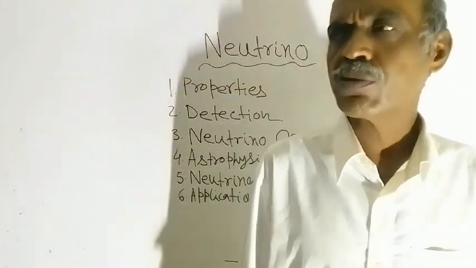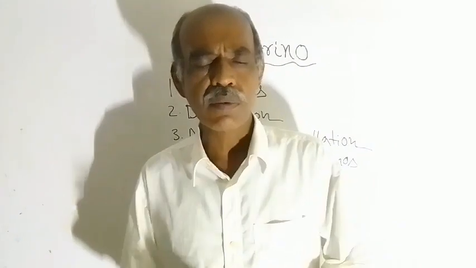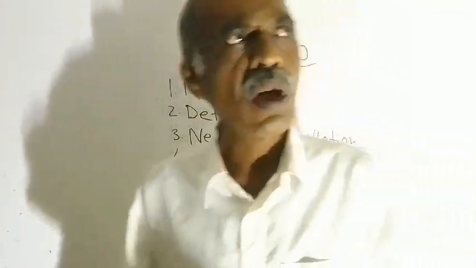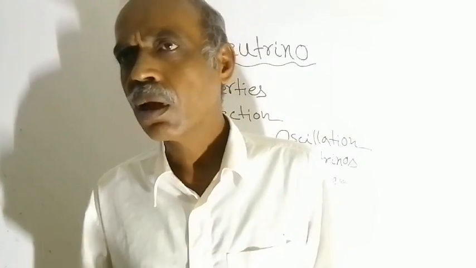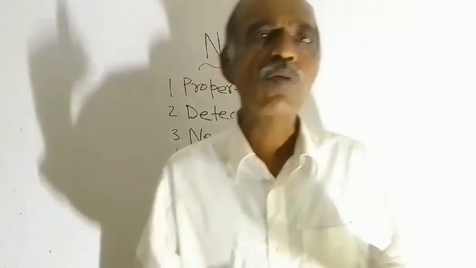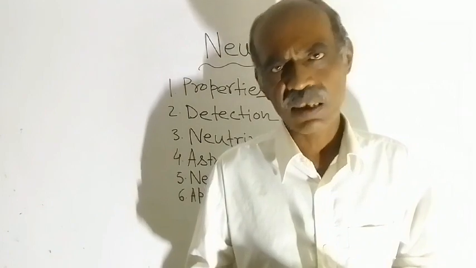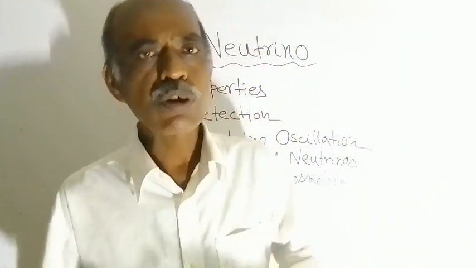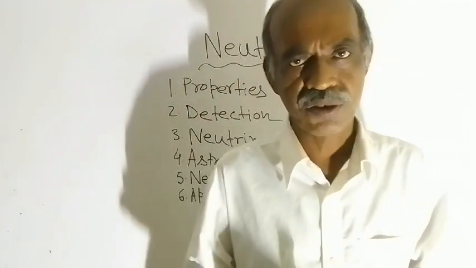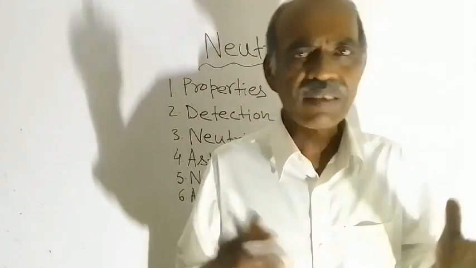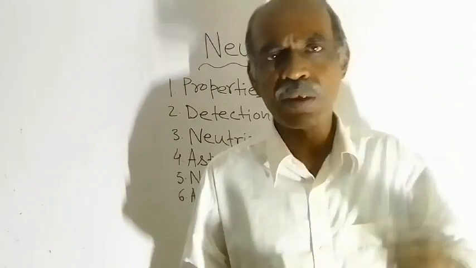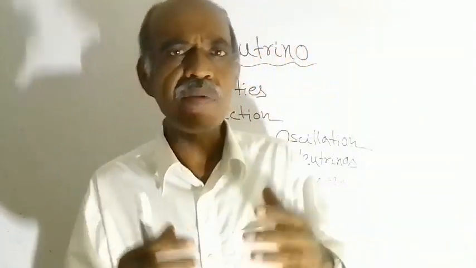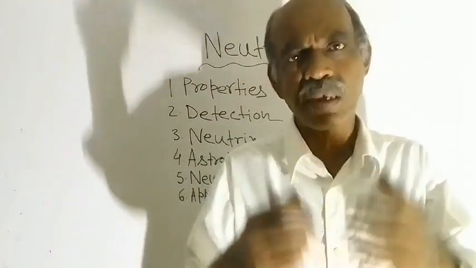So neutrinos, I think you might have heard the name of this particle. Earlier, this particle was assumed to be massless. But later it was discovered that neutrinos also have mass. So what is the amount of mass of a neutrino particle? It is very, very small compared to the mass of an electron.